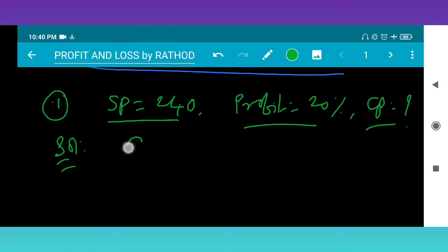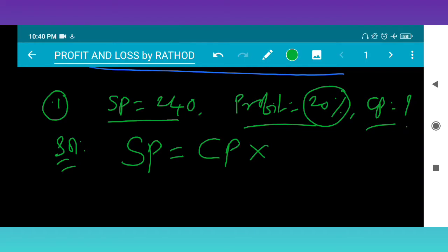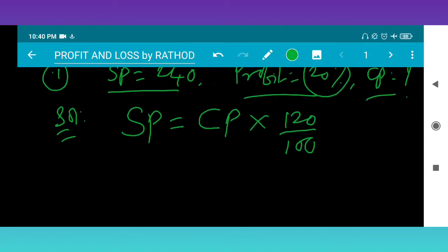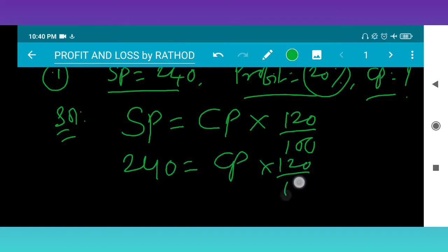See here, SP depends on CP into profit percentage. How much? 20%. 20% profit means 120%, and 120% means 120 by 100. Putting the values, SP is 240, CP we have to find, 120 upon 100.